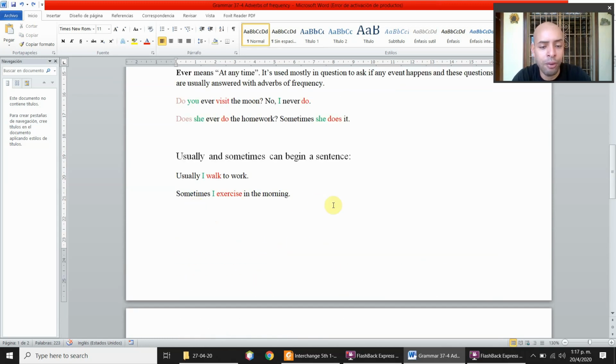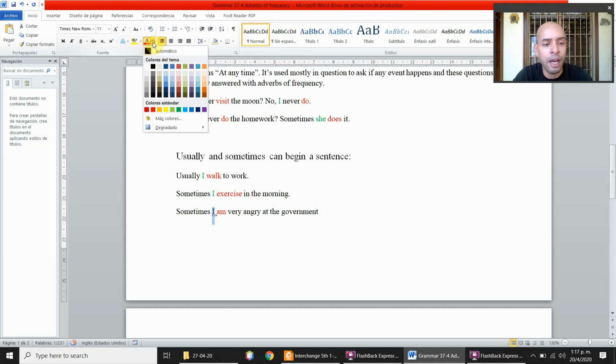What about with the verb be? For example, sometimes I am very angry at the government. Angry is the main word here, and I is the subject.